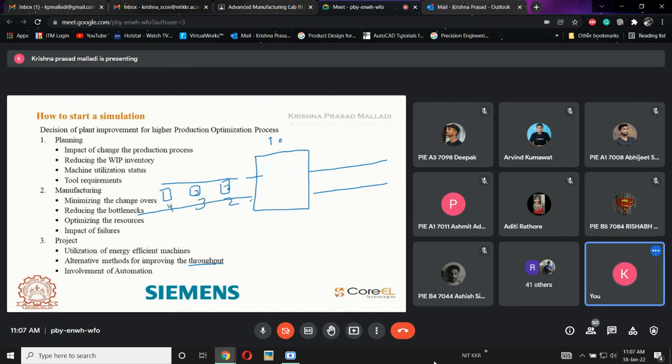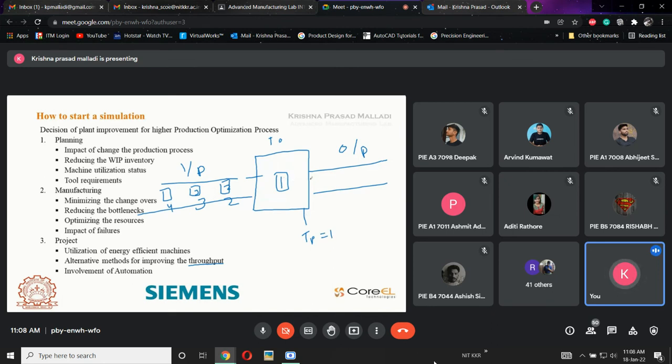This is IP, input, and this is OP, output. A part enters the machine, the first part, and now this machine's throughput TP is 1.